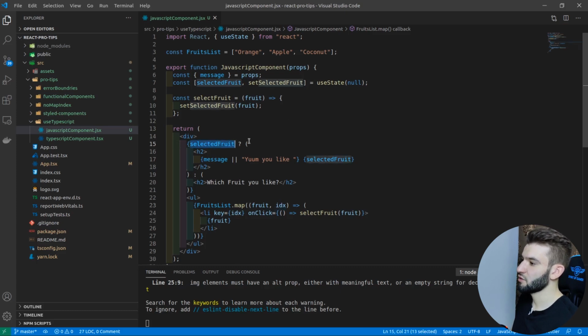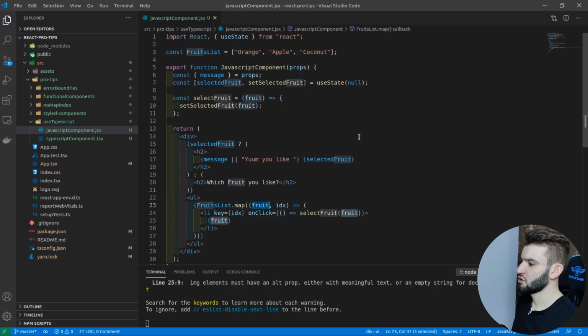For example, with this selectedFruit, I have to go look, and this one is null. The fruitsList, for example, this one is actually coming from the API. That's going to cause a lot of other issues. You don't know what the API is going to come back with, right? So you're not going to be able to tell this one is a string, but right now here, you can straight tell this one is a string. We've got a string in here that's going to be passed in as either string or null, and this one is going to be a string. So fruitsList, what is fruitsList? It's an array, right? So we're mapping through it.